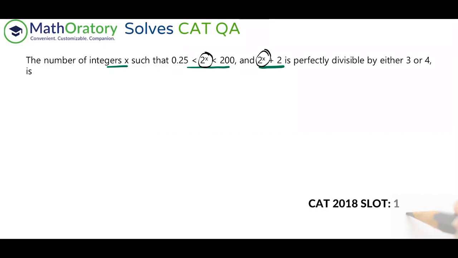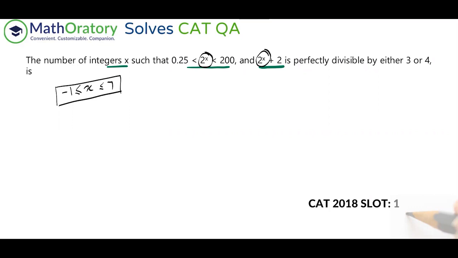So if you think about powers of 2, 0.25 is 2 to the power minus 2, right? That is 1 by 4. So you cannot have minus 2 as a power. The maximum limit is 2 to the power 7, right? Because 2 to the power 8 is exceeding this range. So effectively what we have as a range of x is minus 1, acceptable, that is, up to 7. So this is the range of x that is available to us. These are the integers that are available to us.